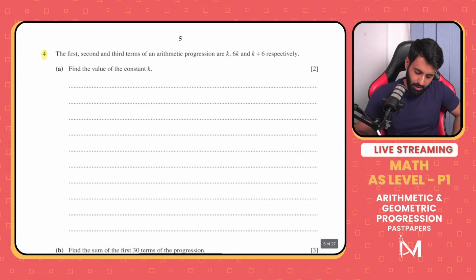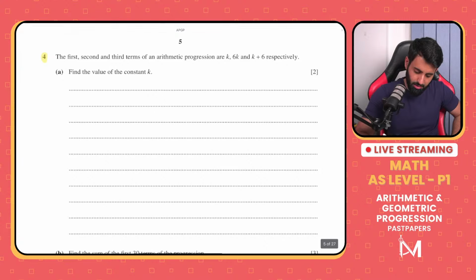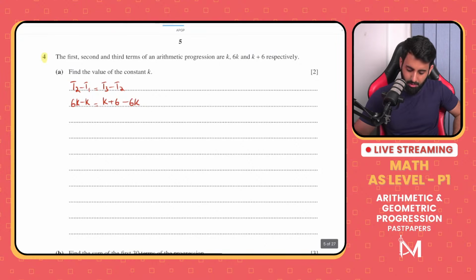So, if this is an arithmetic progression, that means there should be a common difference. The difference between the first two terms should technically be equal to the difference between the next two terms. So T2 minus T1 means 6k minus k, which should be equal to k plus 6 minus 6k. This equation will help us find out the value of k. So this is 5k equals minus 5k plus 6, which means 10k equals 6. Solve this like you would solve any other equation. So k equals 6 upon 10, which means k equals 0.6.